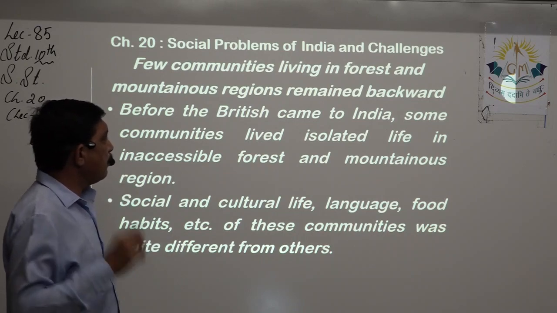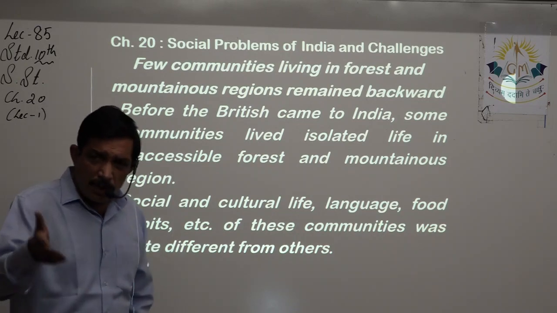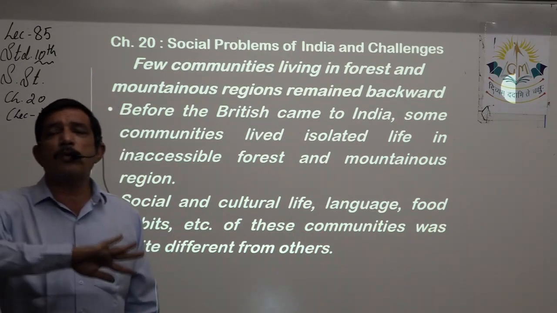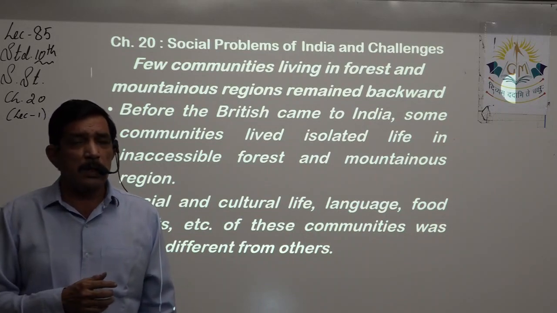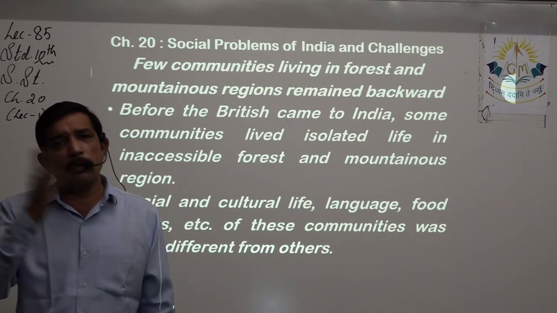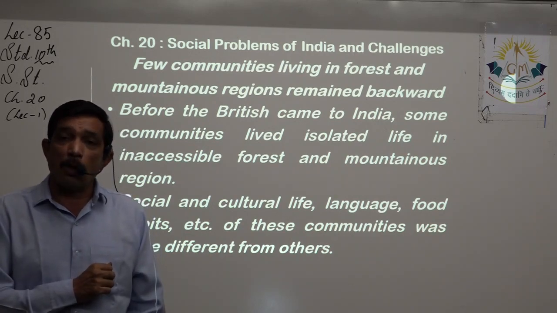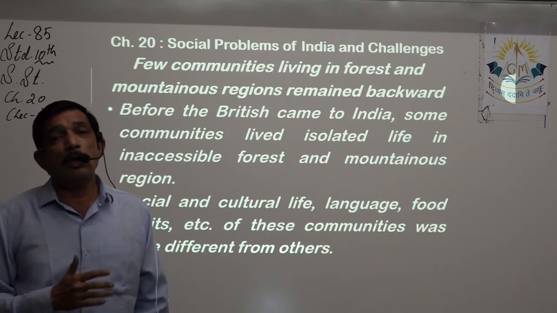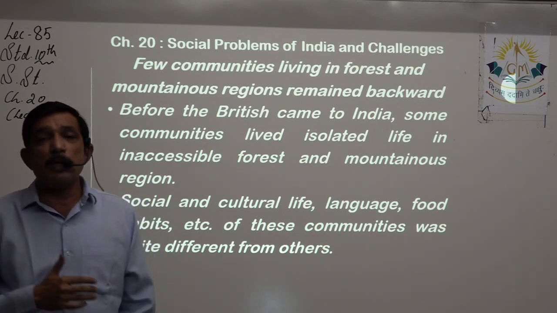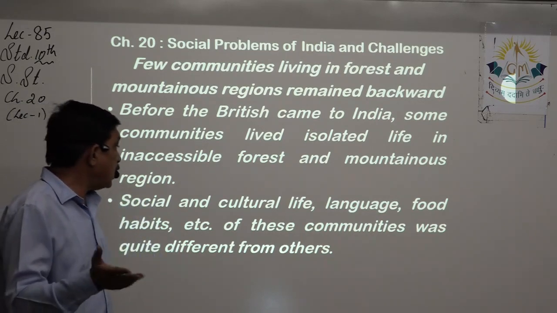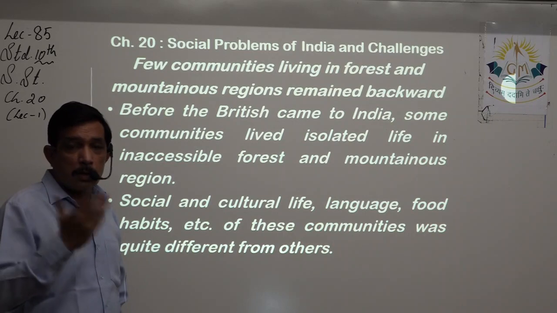Social and cultural life, language, food habits, etc. of these communities was quite different from the others. That also we just discussed. Even their gods were different. They followed different gods. They did not follow the religion that the mainstream societies followed. They followed their own customs, traditions, their own food habits. They had their own language, and they had their own cultural, traditional and social life.